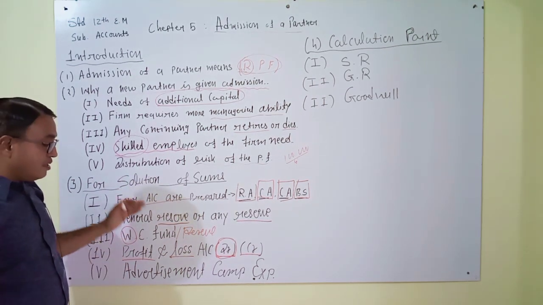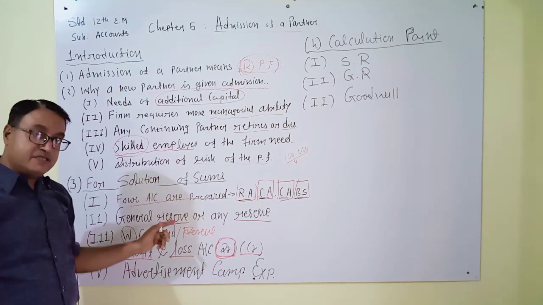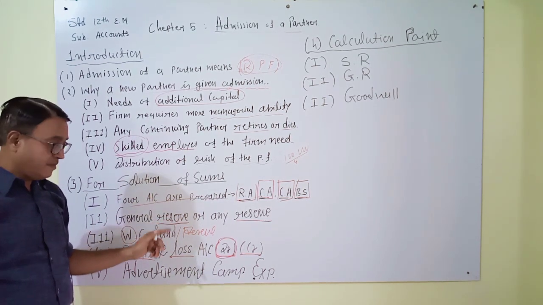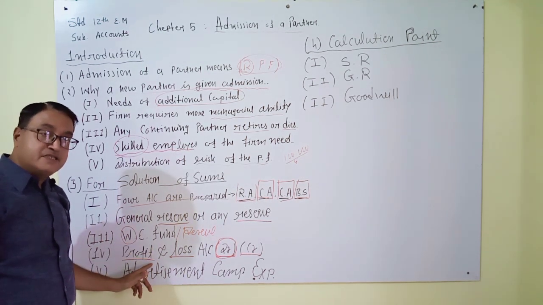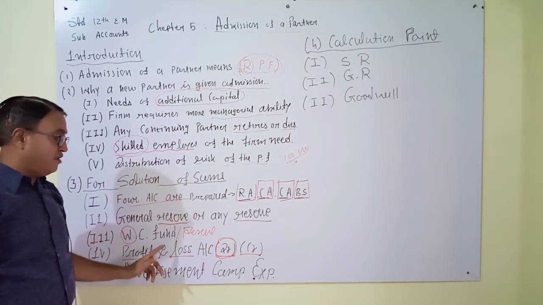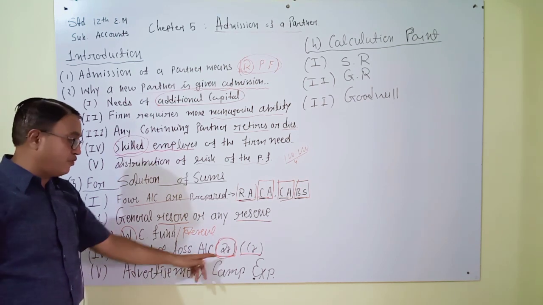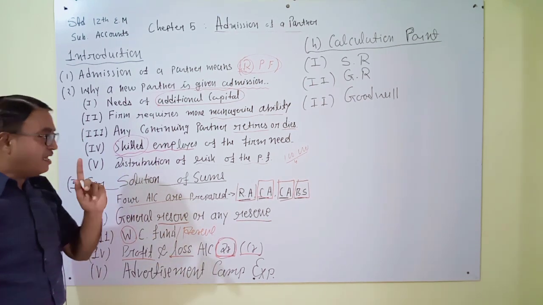Okay. And next, similarly, general reserve, workman compensation fund, and profit and loss account will be distributed among only the continuing partners. Don't forget this. It will be distributed among the old partners. New partners will not be given a share from here. Okay. And last point.